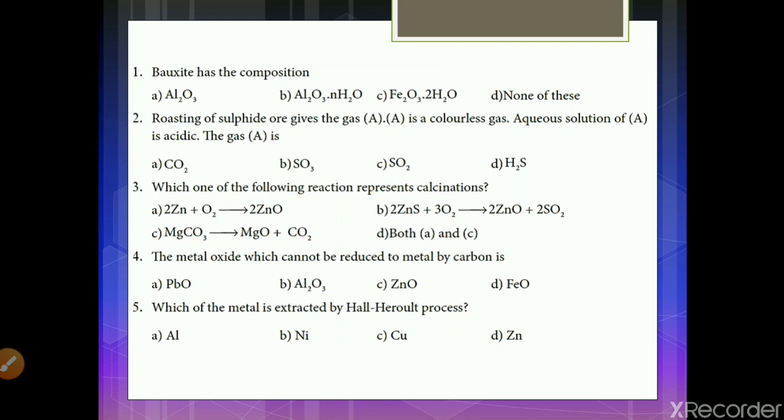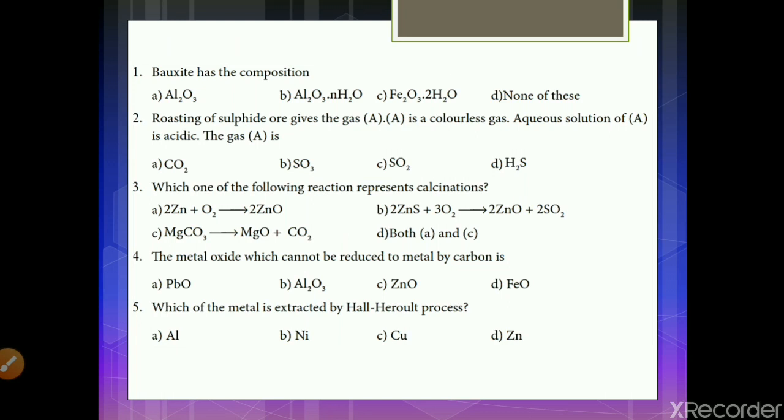Second question. Roasting of sulfide ore gives the gas A. A is a colorless gas. Aqueous solution of A is acidic. The gas A is... Roasting of sulfide ore gives gas A, which is a colorless gas, and its aqueous solution is acidic.